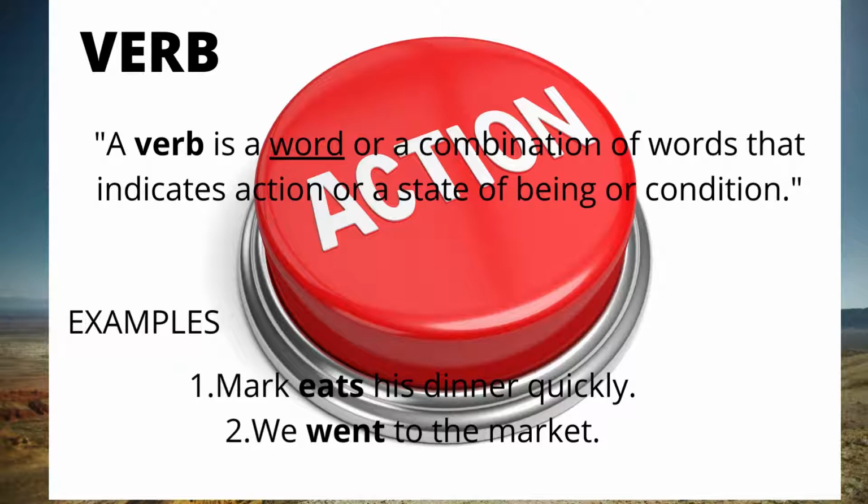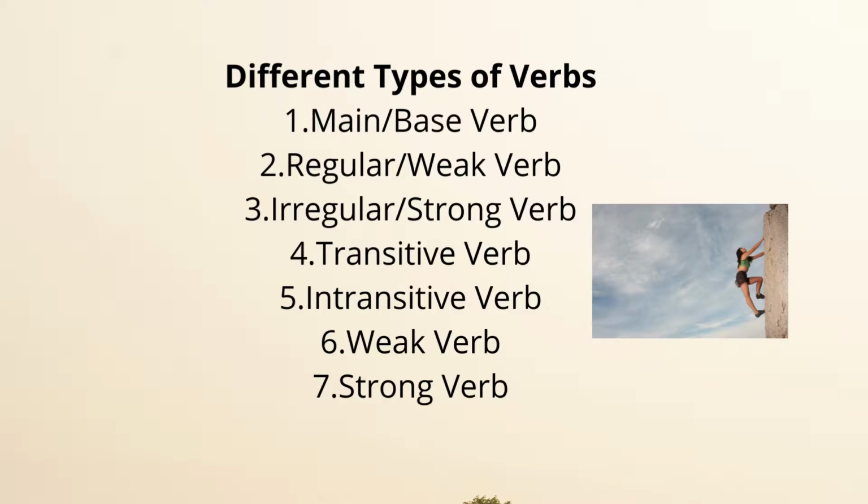In the second example, we went to the market. Here, went is a verb because it is an action. There are different types of verbs and I have divided them into 21 types. Although different subtypes are included, I want you to understand all the minor details of all the types. We will discuss them one by one, giving equal length to all of them.